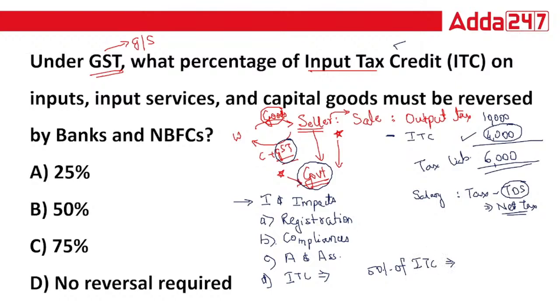Means in the case of a bank you are allowed not 4,000, only 50%, that is only 2,000. That is the rate, 50%. So the correct answer is option B. I hope you all got this answer, B.